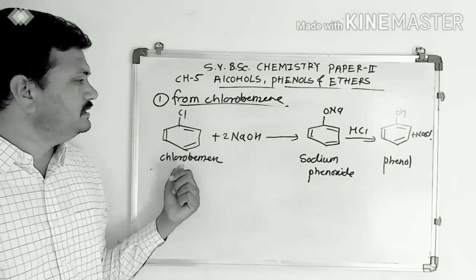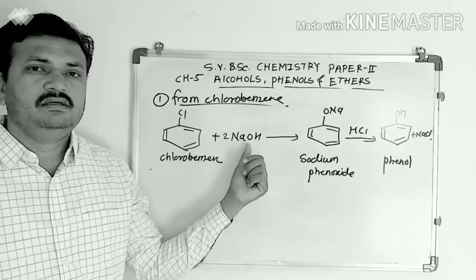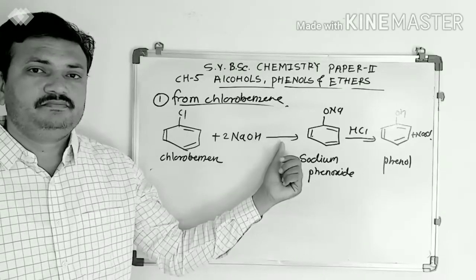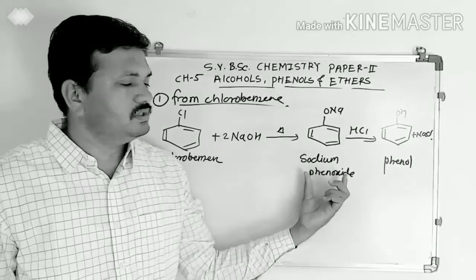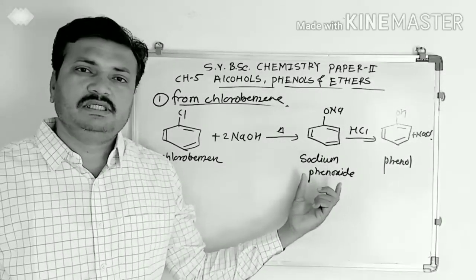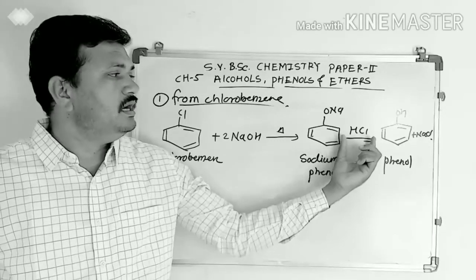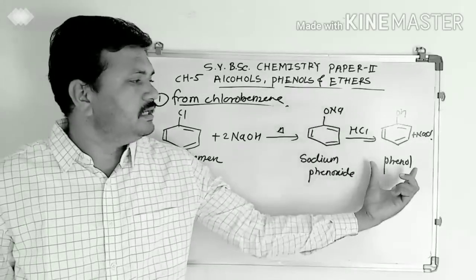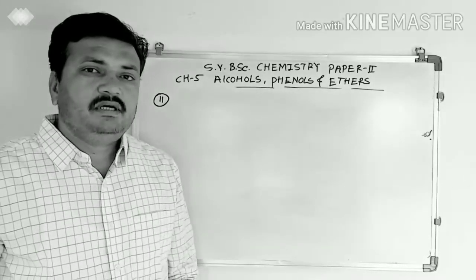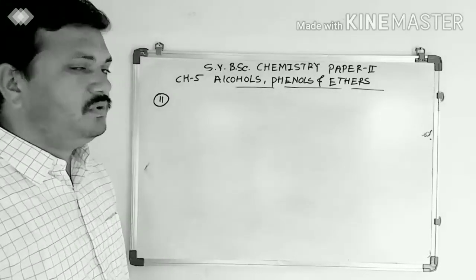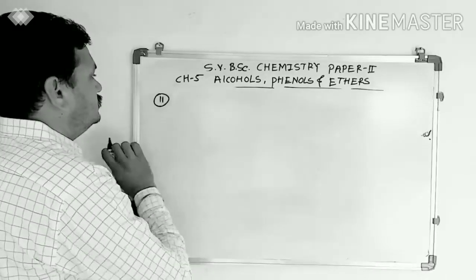First, chlorobenzene is treated with sodium hydroxide under very high pressure. It gives sodium phenoxide, and when this sodium phenoxide is acidified using hydrochloric acid, it gets converted into the phenol. The second method for the preparation of phenol is from sodium benzene sulfonate.